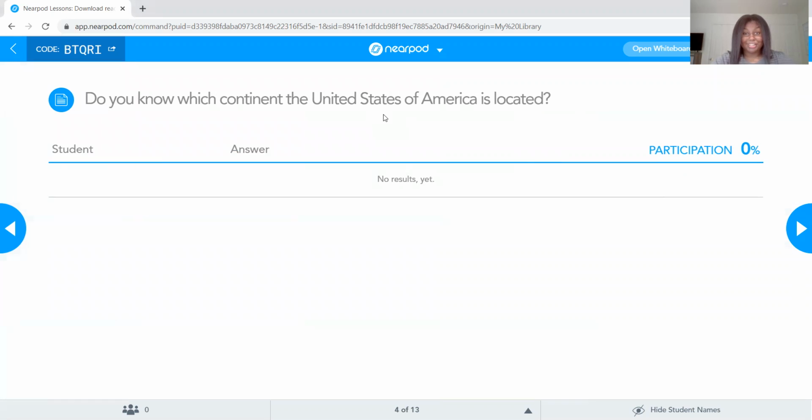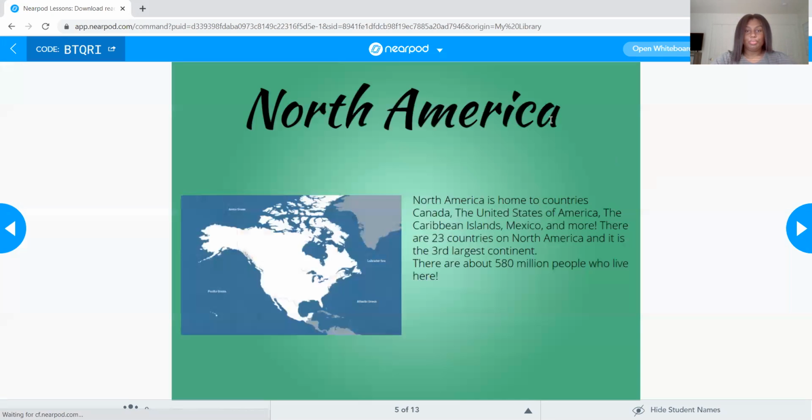So, question for you guys, do you know what continent the United States of America is located? I'll give you a hint. We are in California, which is in the United States of America. So go ahead and write that down. Okay, I'm seeing some answers, some great answers. All right, looks good, looks great. Okay, so we're not going to answer that quite yet. Ready? Here we go. So now we're going to answer it.